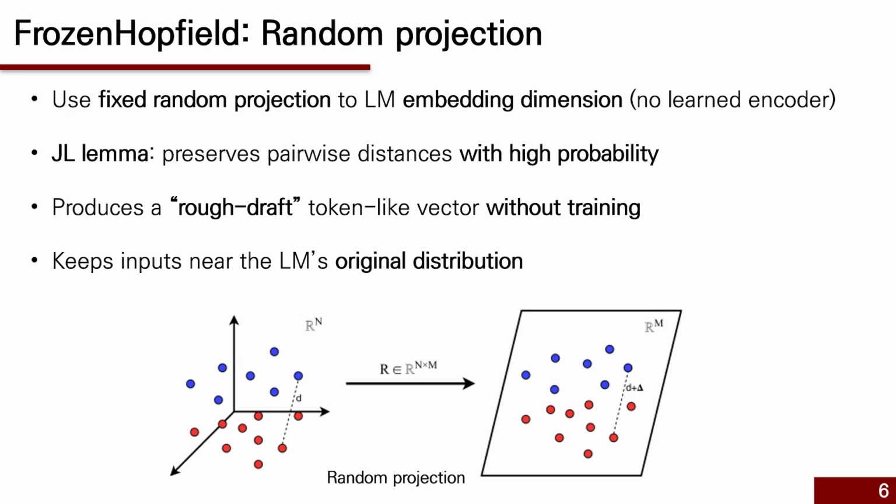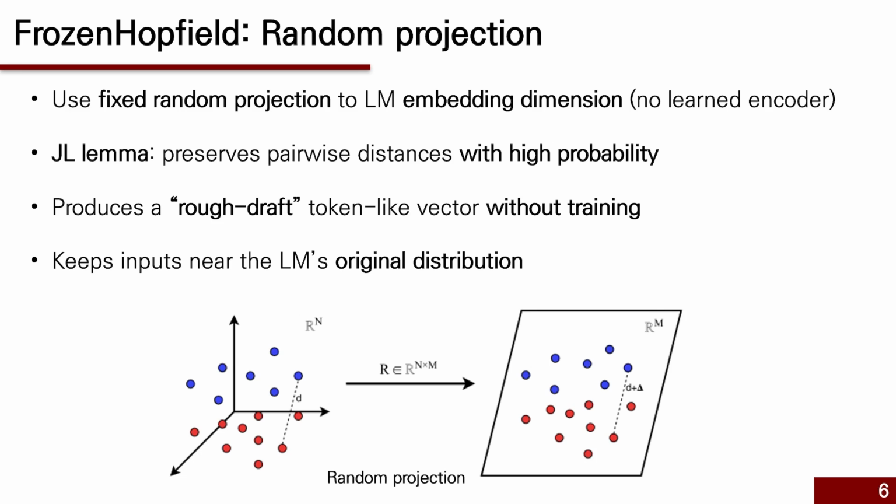One of the key goals of HELM is to keep everything within the input distribution of the pre-trained language model. So we want to avoid giving it inputs it's never seen before, because that can lead to unstable or unpredictable behavior. To do that, we don't use a neural network encoder to map observations into token space.